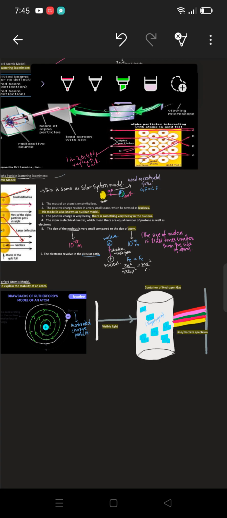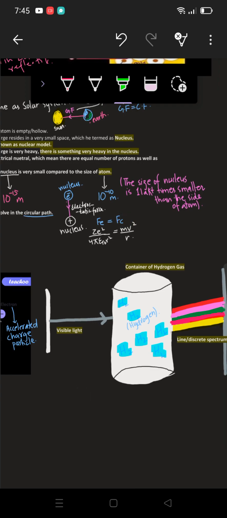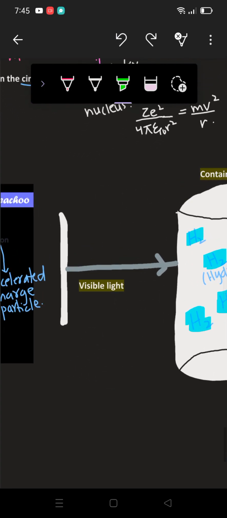Now, as you can see, the second defect of the Rutherford atomic model is that he could not explain the discrete spectrum, or you can say discontinuous spectrum, the line spectrum of hydrogen gas, right? Suppose I have taken hydrogen gas in a container, as you can see here. When I am giving it light, this is the light, right?